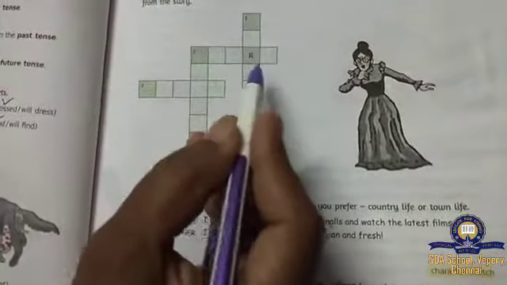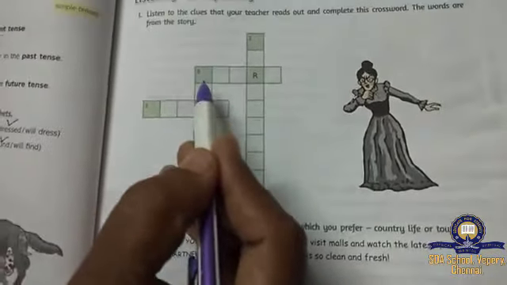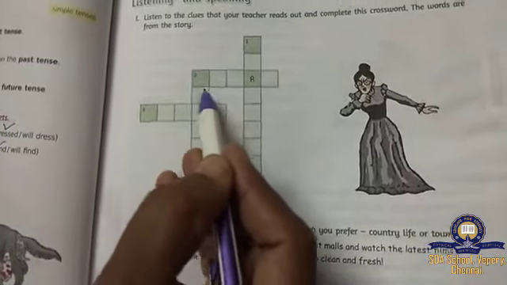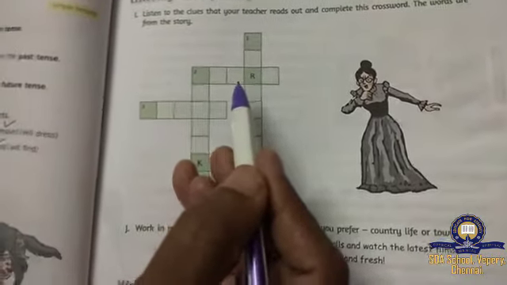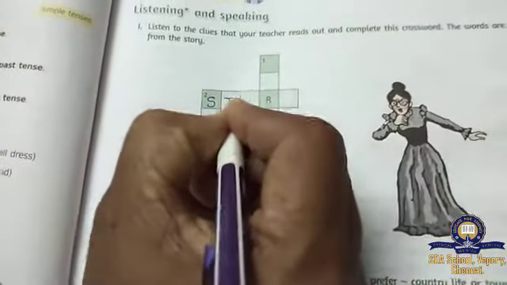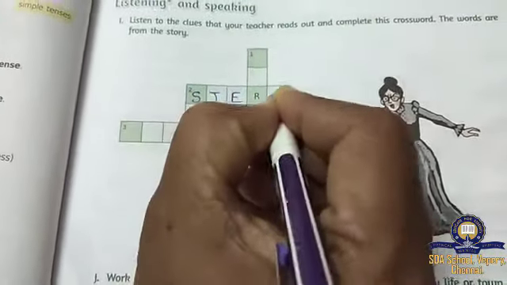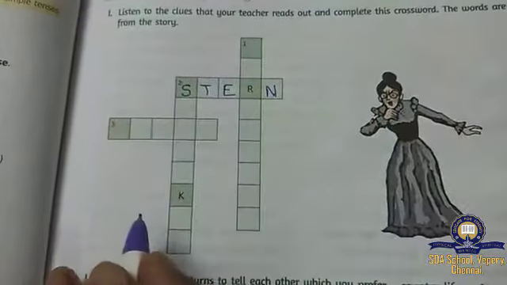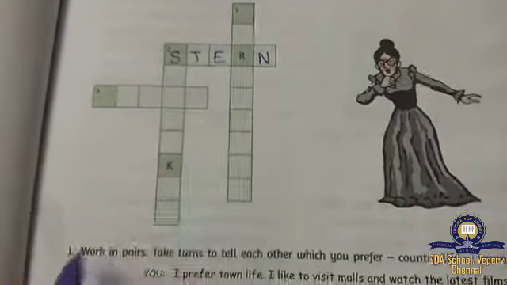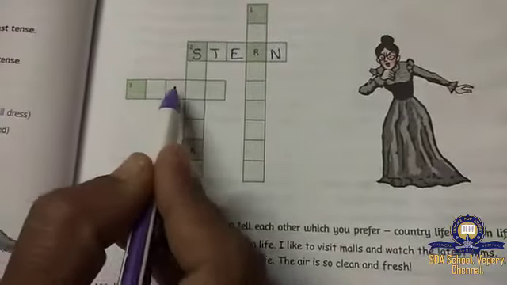Okay, children, across. First I'll read the across, the second one. Another word for strict or severe. Another word for strict or severe means what, children? Stern. S-T-E-R-N, stern. Okay, children? And the next one, third one, across.